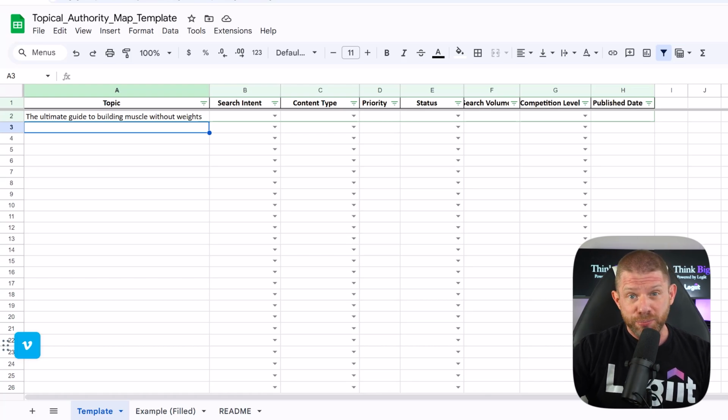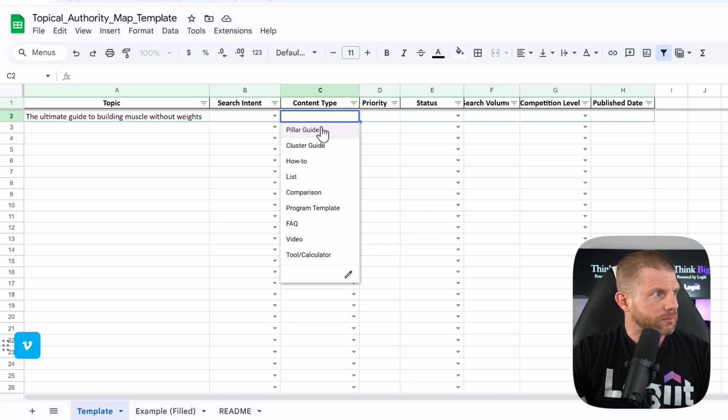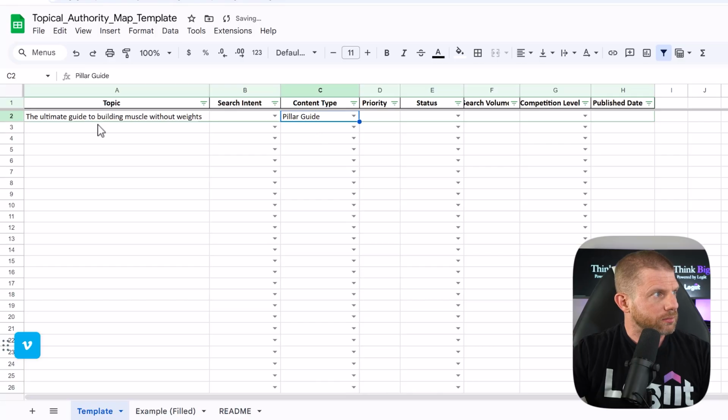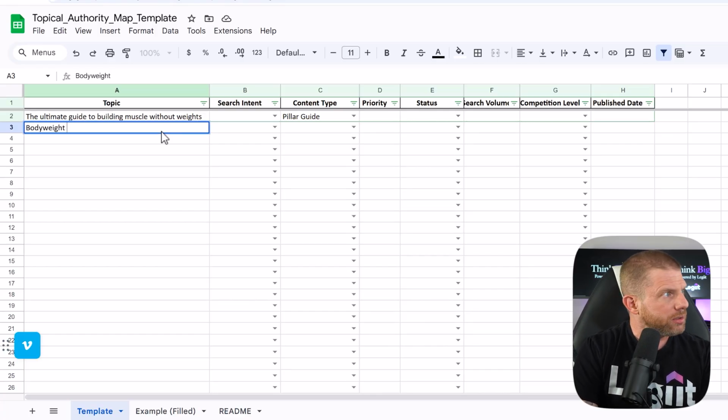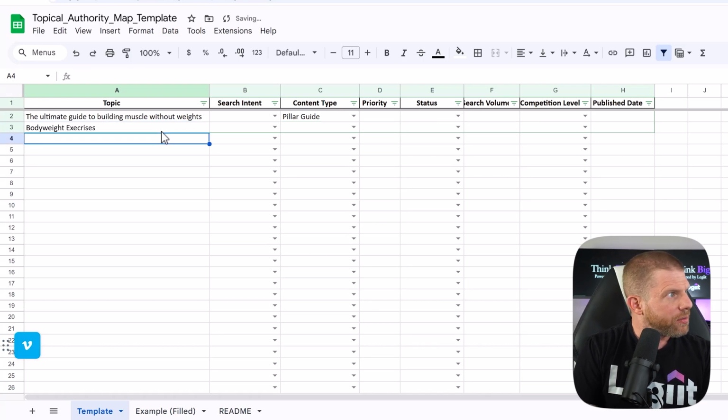Now, from that main pillar, we identify the major subtopics. These become your category pillars. So for building muscle without weights, what are the main subtopics? So let's type these out. So we're going to put in, let's see, body weight exercises. That's one pillar.